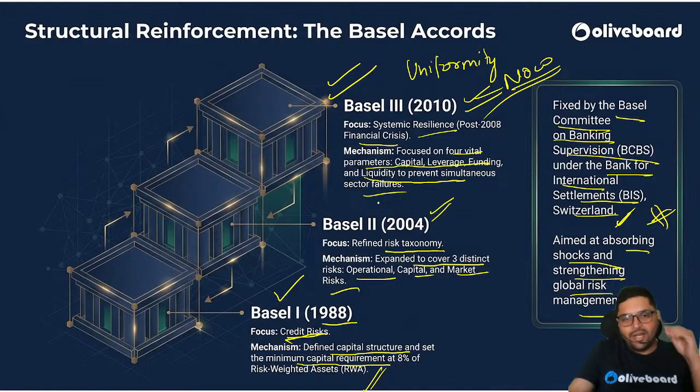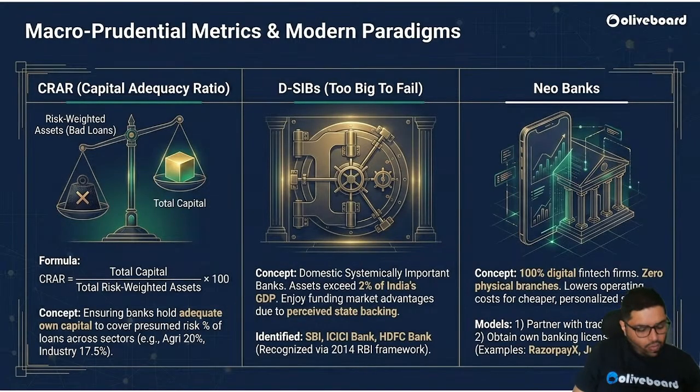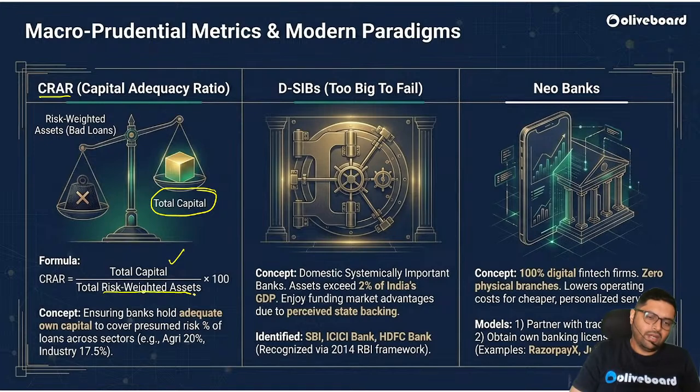Okay, let us go ahead. So we have a few more terms related to the banking system. One is the capital adequacy ratio, or capital to risk weighted asset ratio. How much total capital you have, total capital divided by total risk weighted assets into 100.